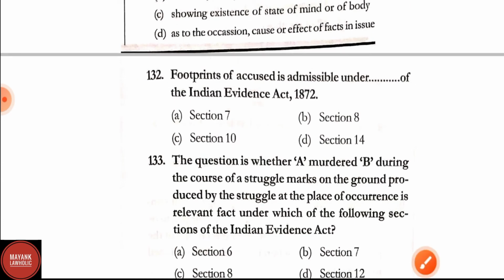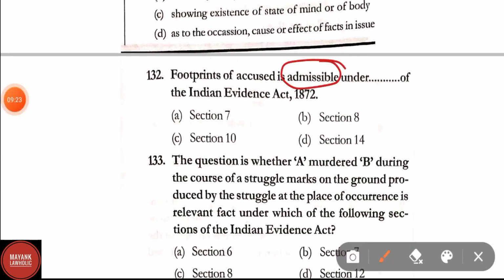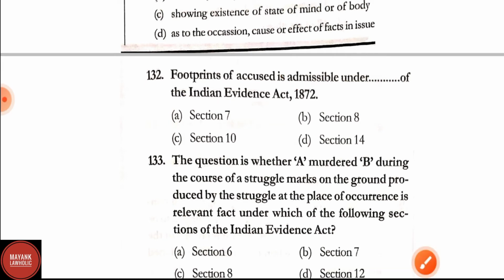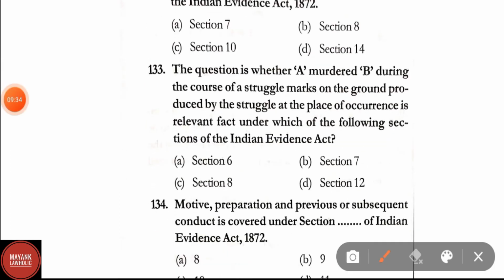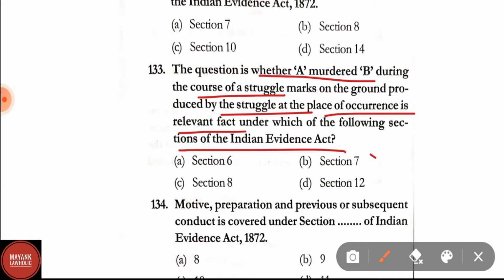Question number 132. Footprints of accused is admissible under dash of Indian Evidence Act. Section is section 7. Footprints of accused is admissible under section 7 of Indian Evidence Act. Question number 133. The question is whether A murdered B during the course of a struggle. Marks on the ground produced by the struggle at the place of occurrence is a relevant fact under which of the following sections of Indian Evidence Act? Here correct answer is option B, that is section 7.